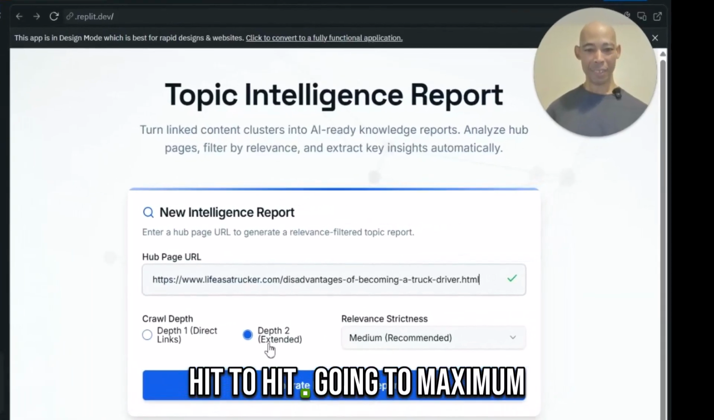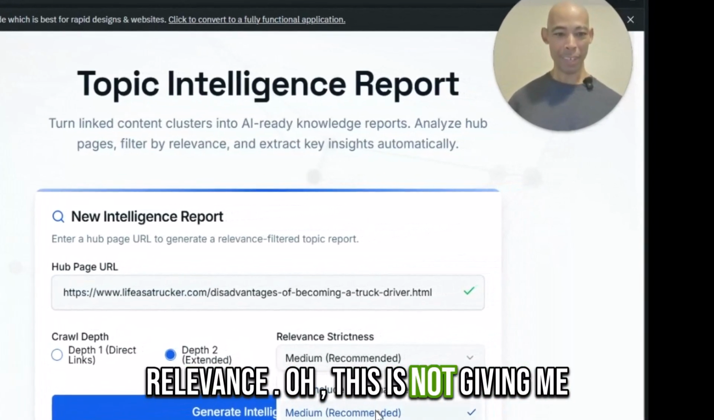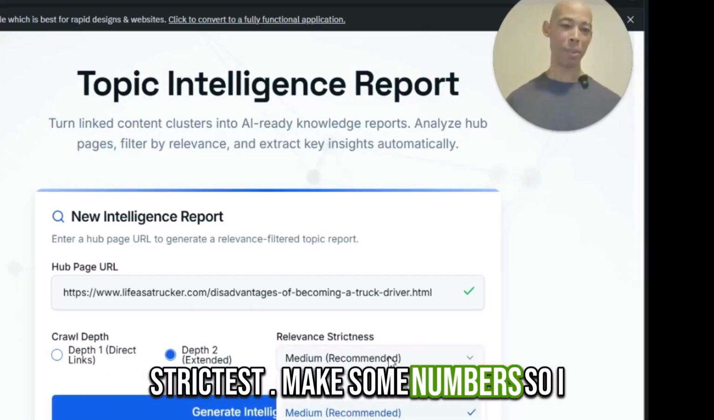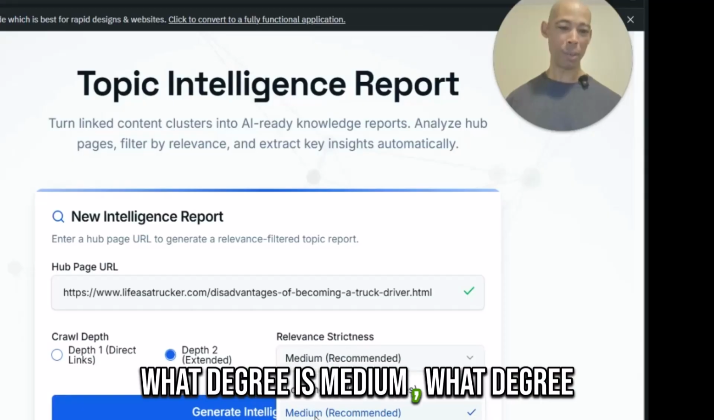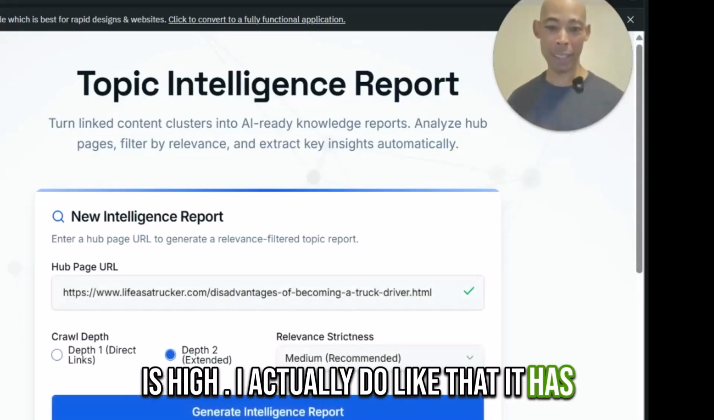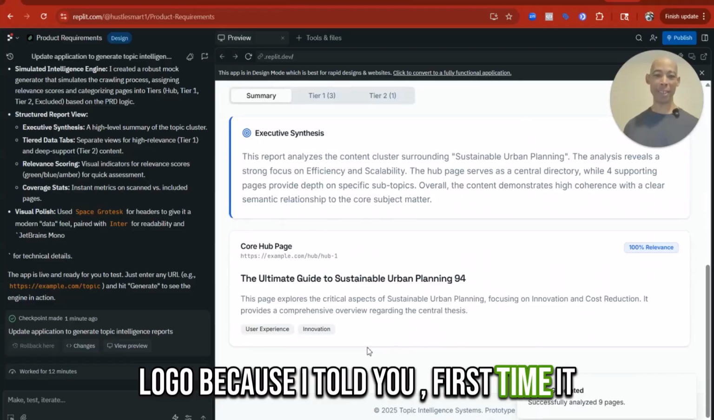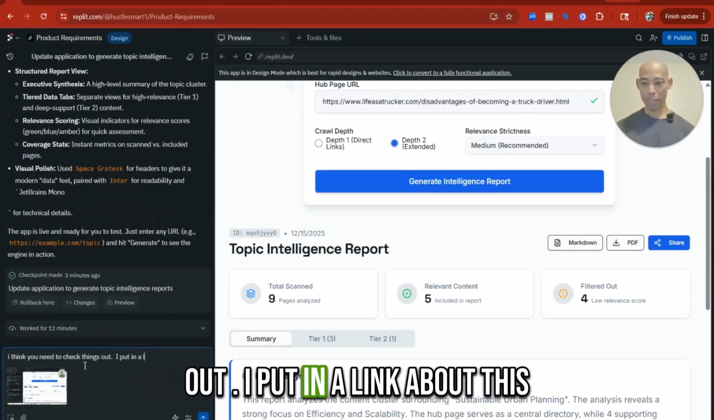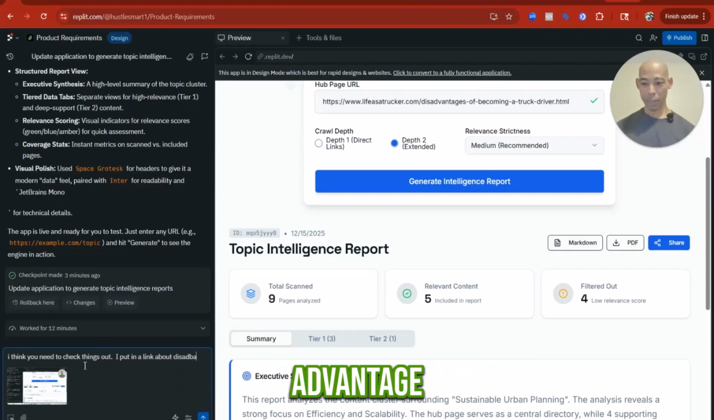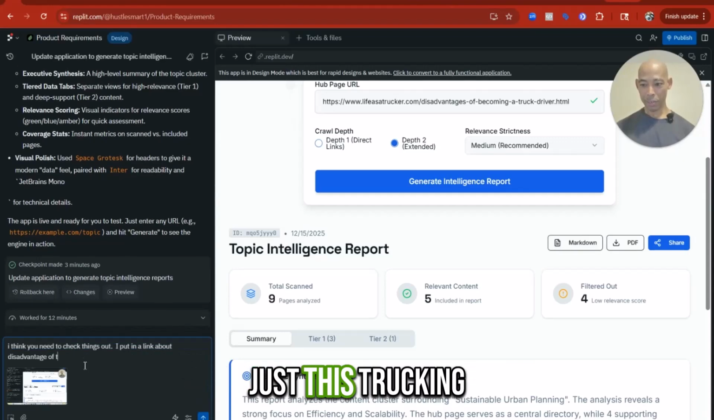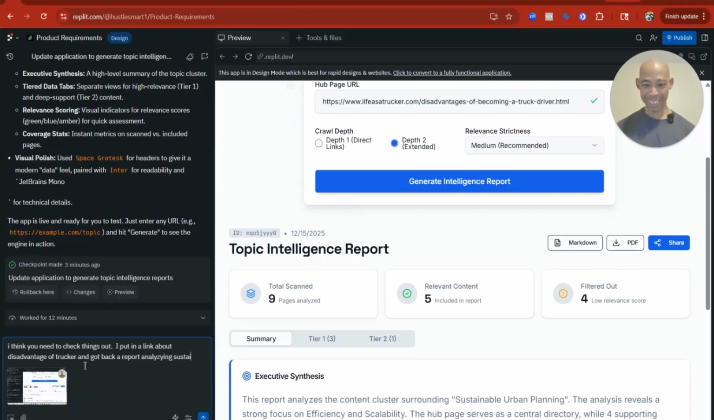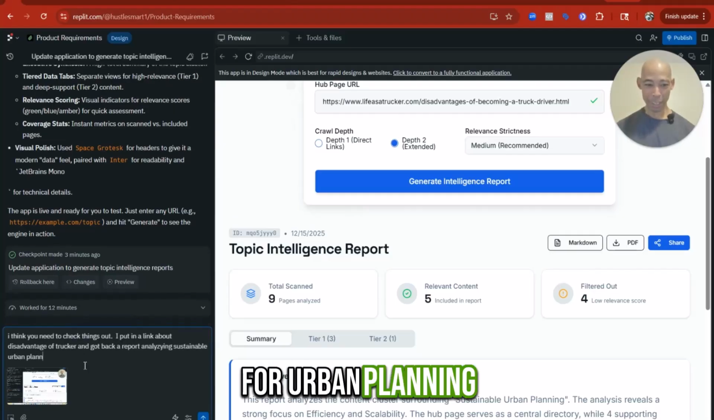Head to head. Going to maximum relevance. Oh, this is not giving me percentages. What I gotta do is tell it, hey, make the relevance strictness use some numbers so I know to what degree is low, what degree is medium, what degree is high. I actually do like that it has low though, because I told you, first time it works, you need to check things out. I'll put in a link about disadvantages of trucking and got back a report analyzing sustainable urban planning.